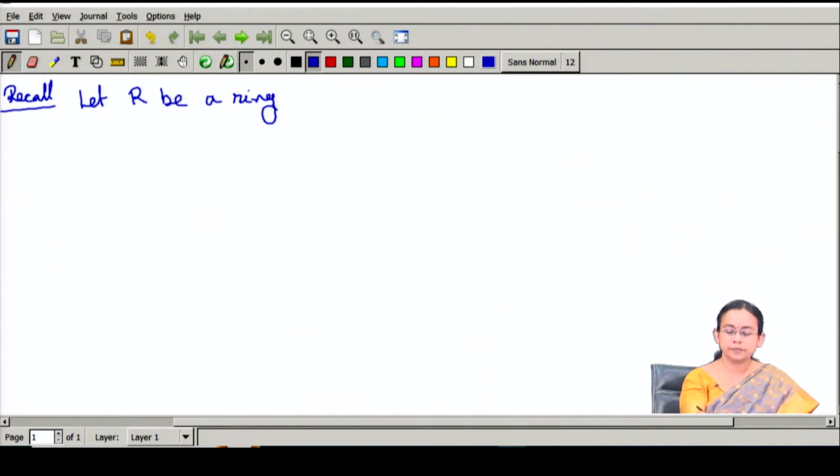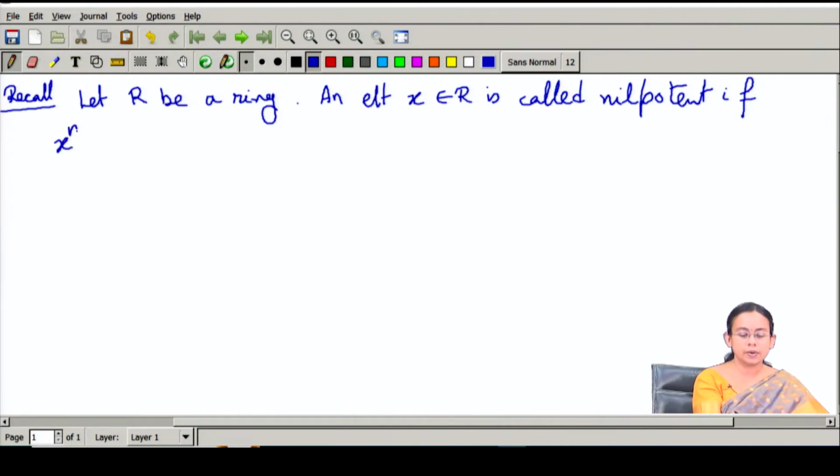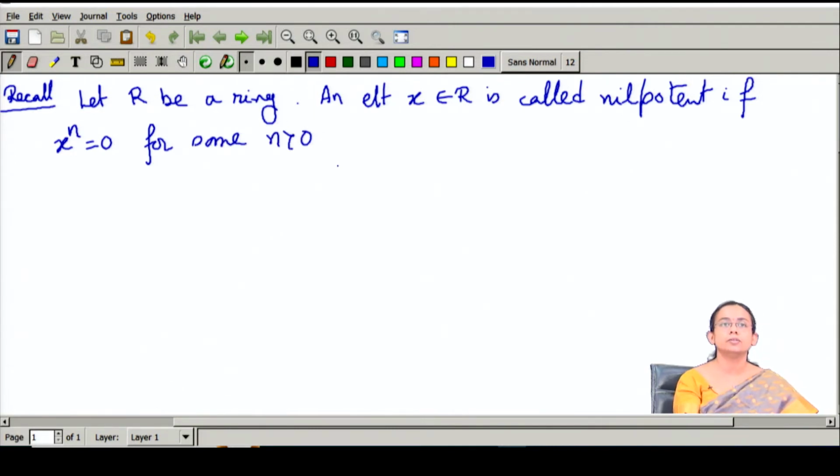An element x in R is called nilpotent if x to the power n is equal to 0 for some n strictly greater than 0.